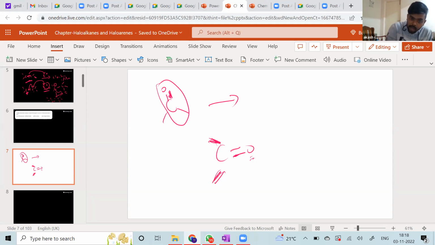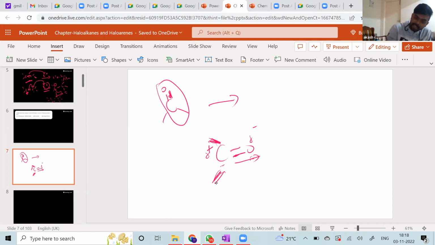Right? So now oxygen is going to have a partial negative charge, whereas from the carbon, the electron cloud is moving away. The electron cloud moves in this direction. Because of that, you will see that carbon is going to have a partial positive charge.